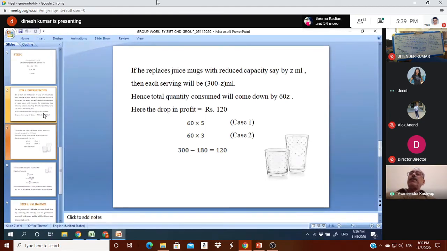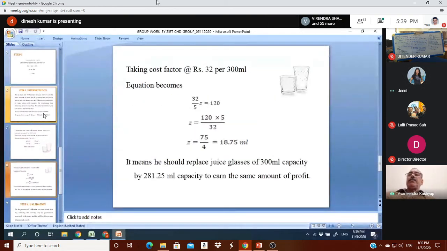So the drop in profit will be 120 rupees, because earlier he was earning 5 rupees profit per glass on 60 glasses. And in the second case, when the cost has been increased by 2 rupees, his profit is only 3 rupees per glass, that is 180 rupees. So his profit dropped by 120 rupees. So to compensate this 120 rupees loss, or we can say his decrease, this will be compensated by the